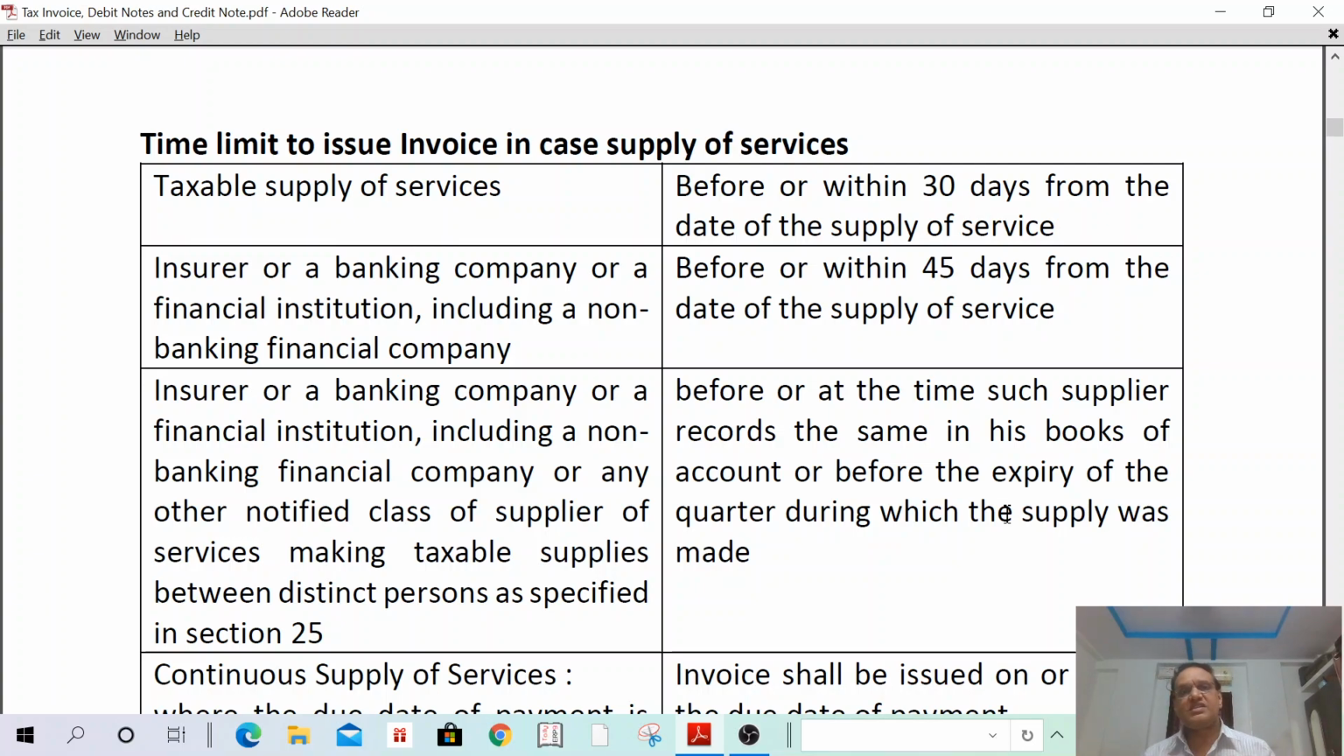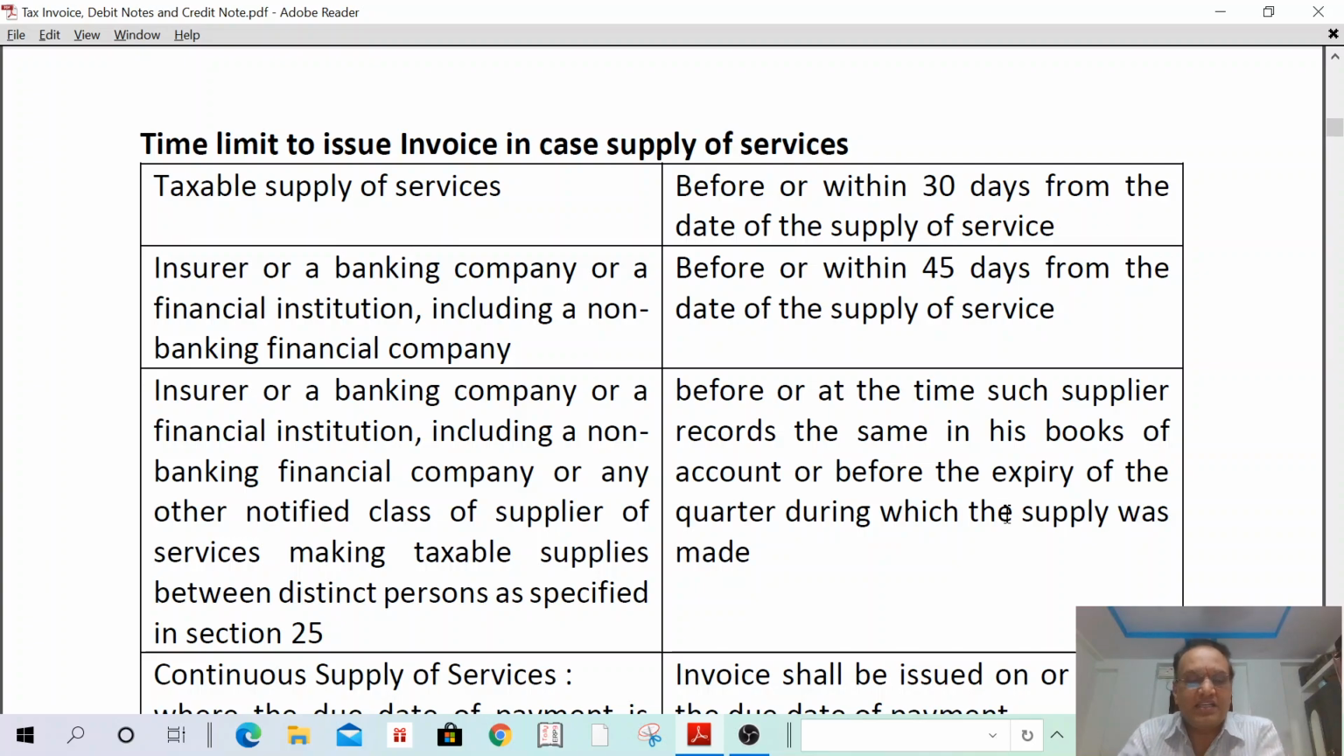In case of insurance company, banking company, financial company, non-banking financial company, NBFCs, in all these cases invoice shall be issued within 45 days from the date of supply. Other taxable service, 30 days. In case banking, non-banking, insurance, all these things, 45 days from the date of supply.